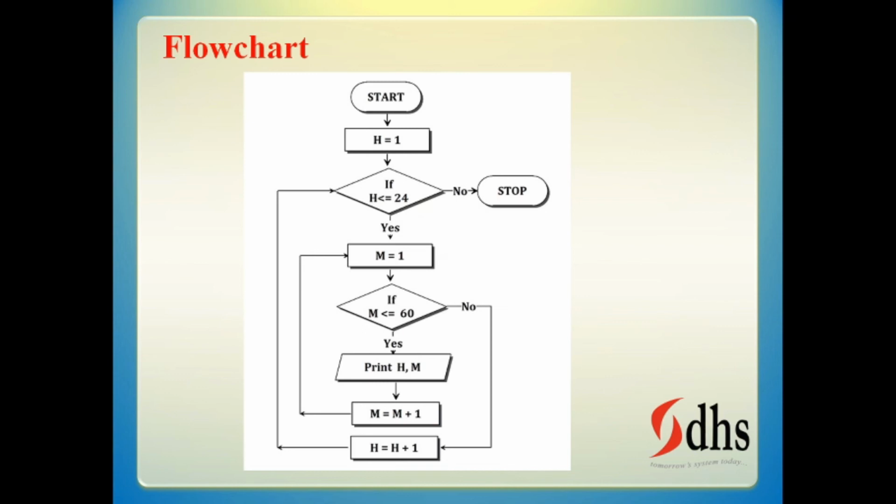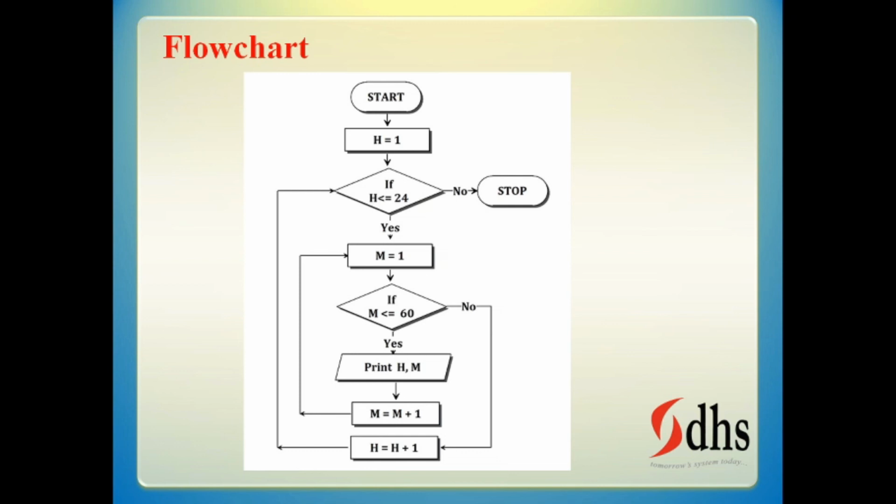Again the loop will go. Here it is wrongly given minute equal to 1; it has to go above the if statement, so that if m is less than or equal to 60, yes means again it will come and print. This loop will keep on executing. When the minute becomes 61, this condition becomes false, then hour will be incremented and it will go to the condition again, if hour is less than or equal to 24. Now it has become 2, again it will be initialized, and it will keep printing.